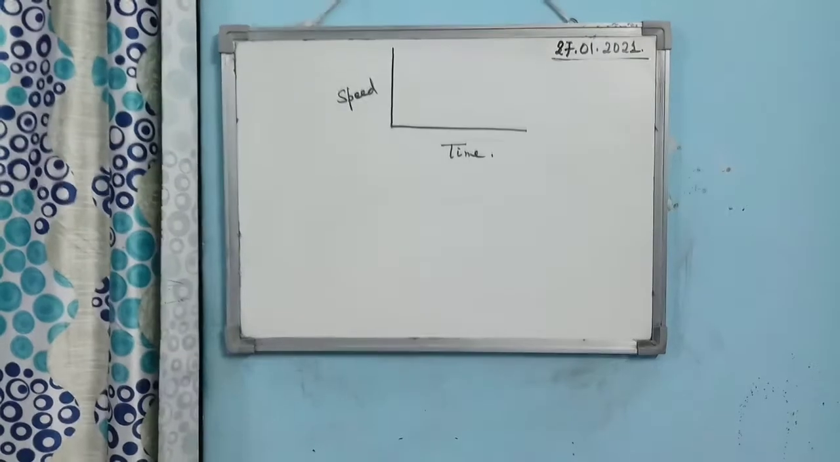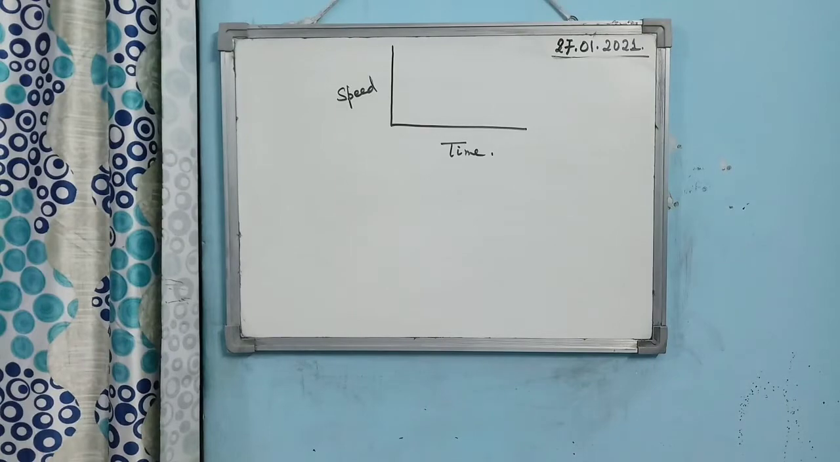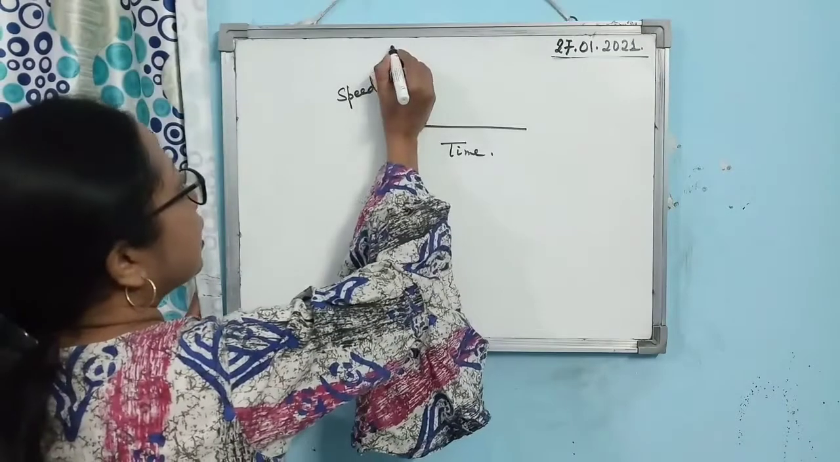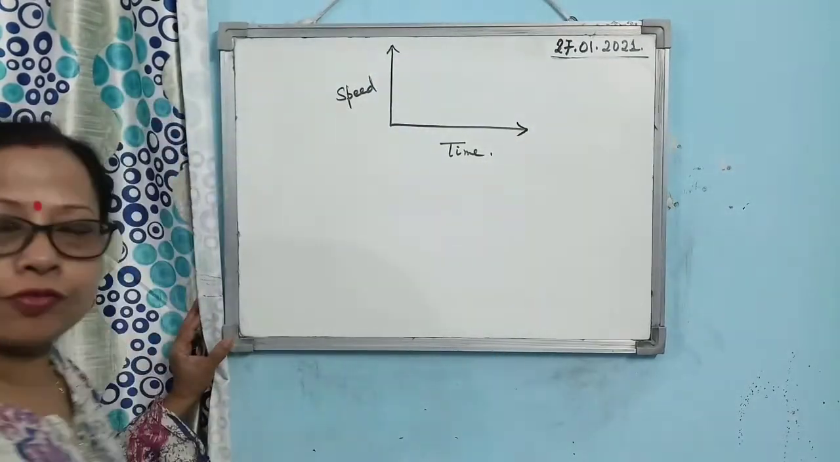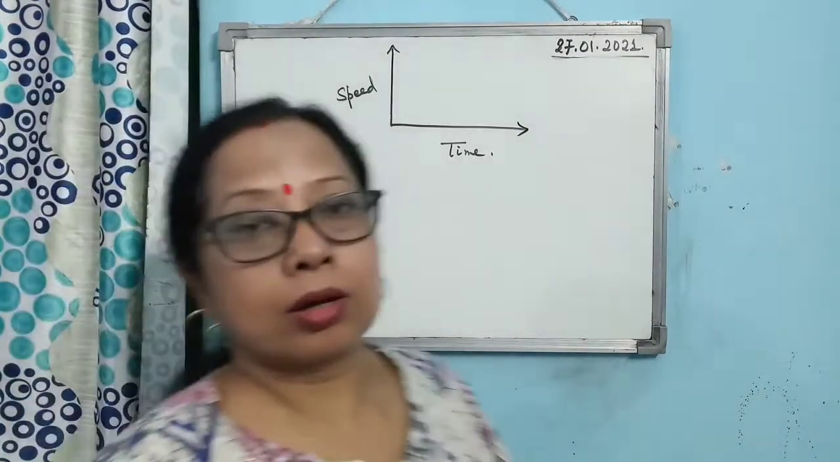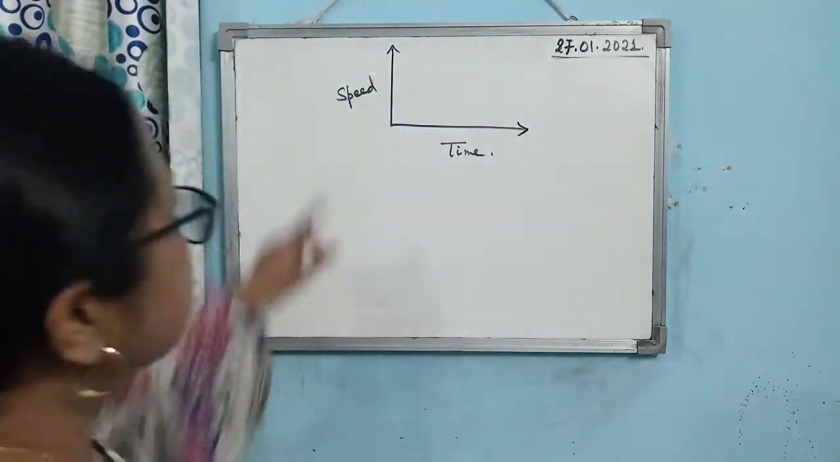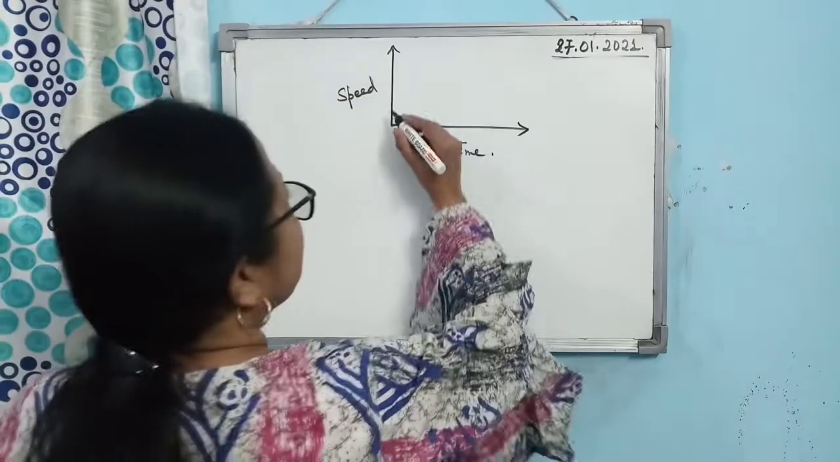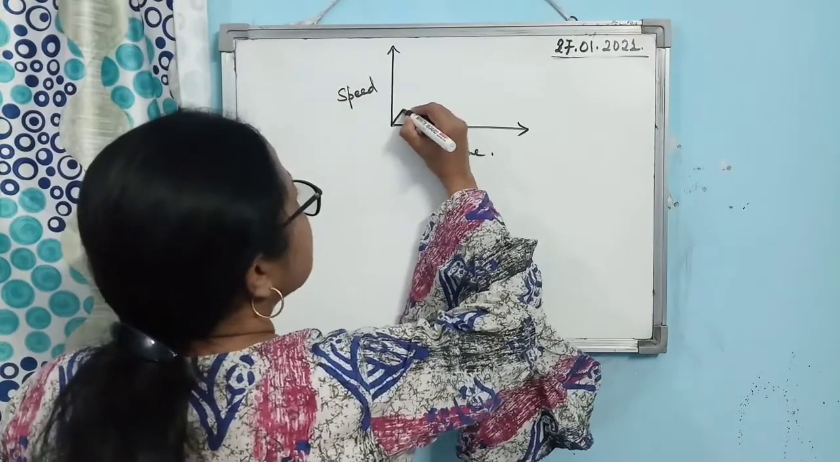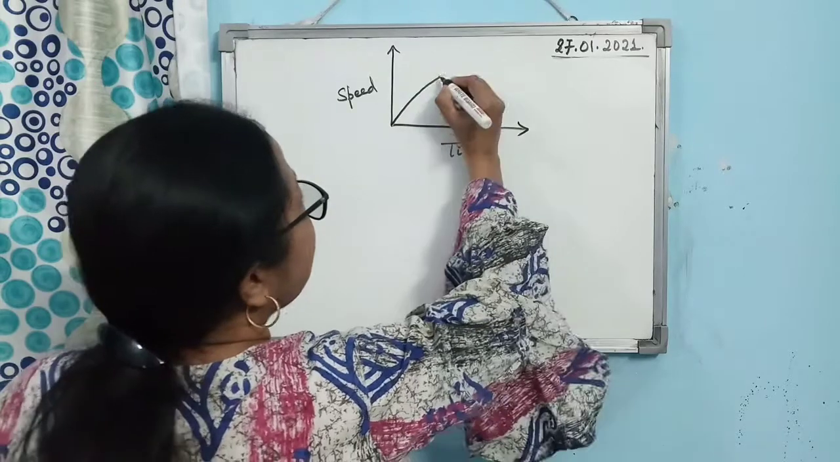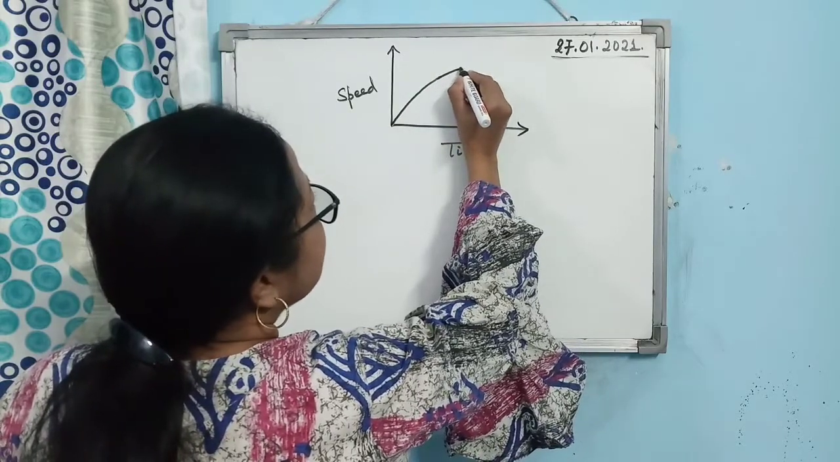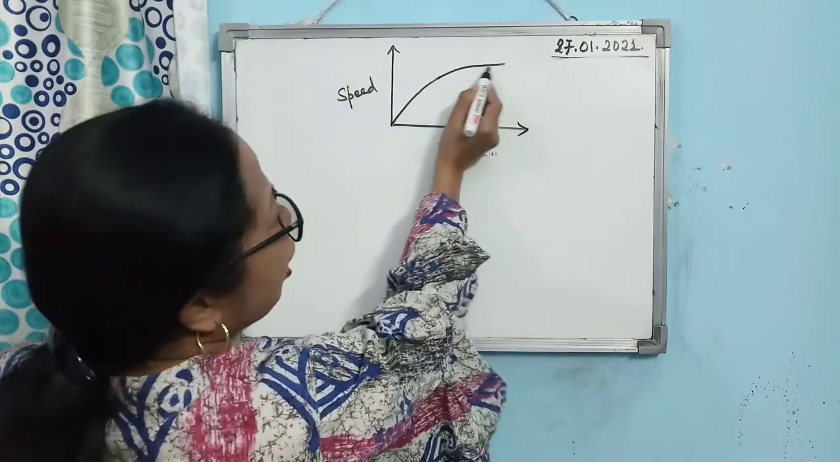According to this concept, if you plot a graph of a solid body falling through a liquid, or a liquid drop falling through air, for the speed versus time graph, what you will observe is that first of all speed will increase, but after some time it will attain a constant value.